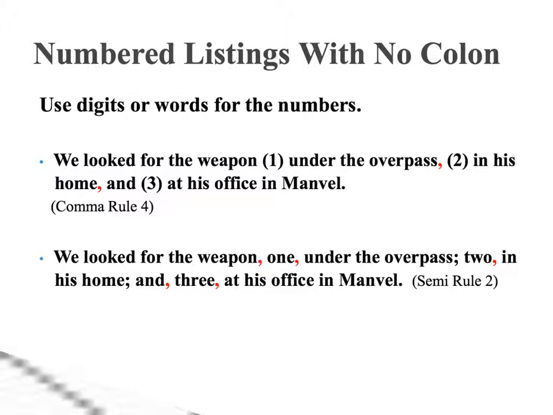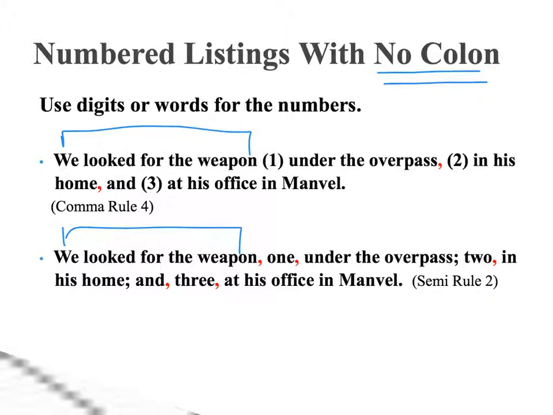So I want to bring your attention to a couple of things in this slide. First of all, these are numbered listings with no colon. There's no indication for a colon in these, and the reason is because what's up front, in front of the numbered listing, is not a complete sentence.